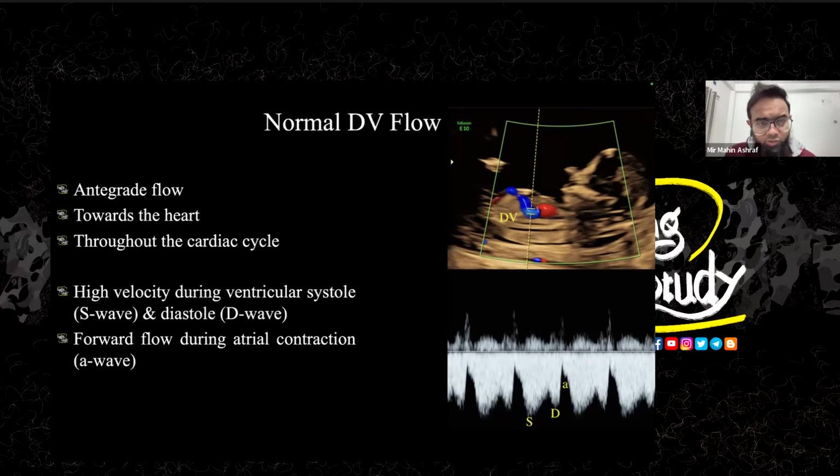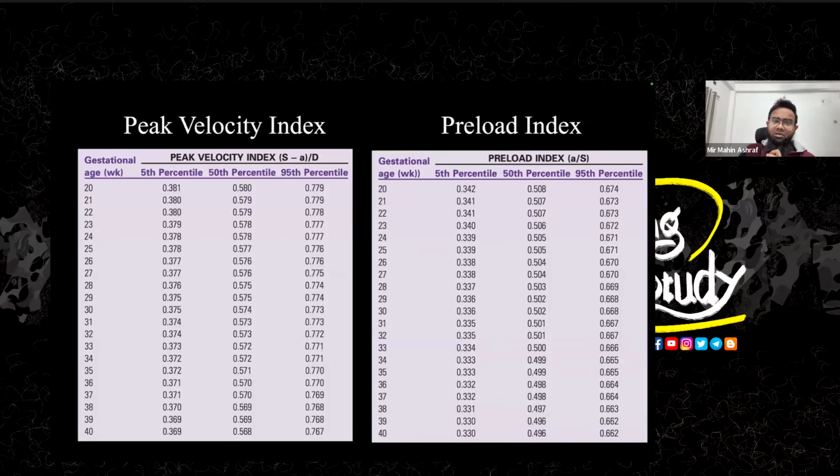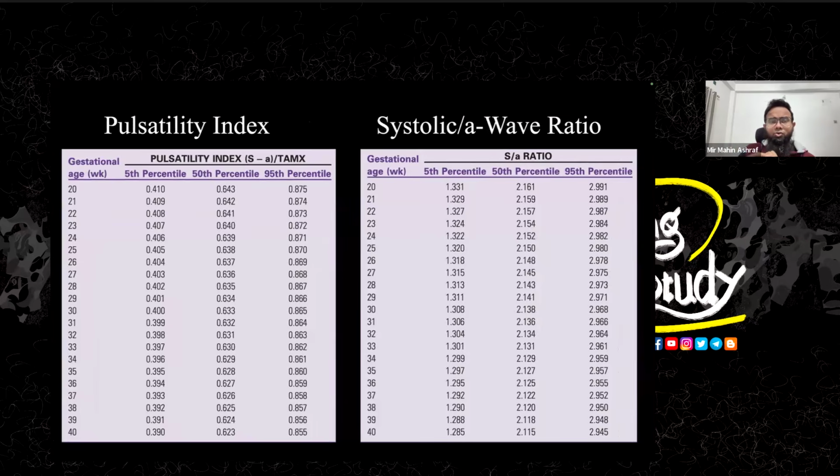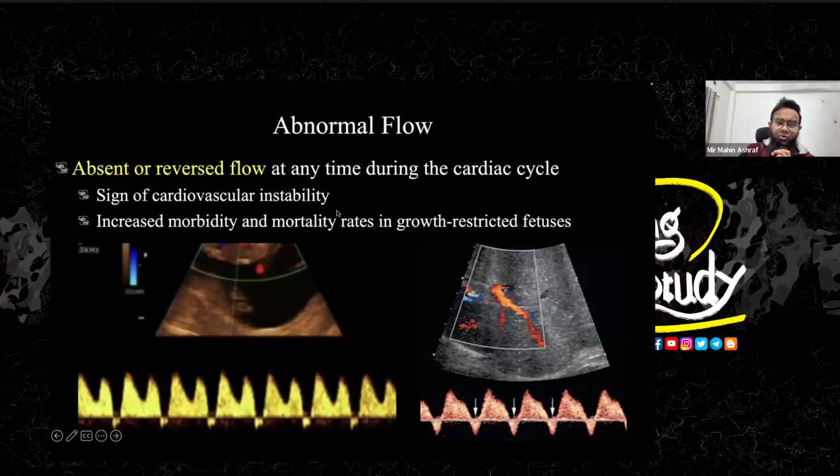Okay, so we usually don't do any measurement, and in this ductus venosus there are so many measurements available. You can do the peak velocity index or a preload index. There are several measurement techniques, a little bit confusing. So if you follow or measure, you can just go for that measurement. There are the pulsatility index and S ratio. There are so many options available, so you may also practice those measurements. I don't want to go for this complicated part today. Okay, so let's jump into the abnormal flow pattern.